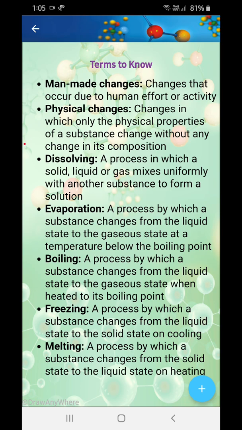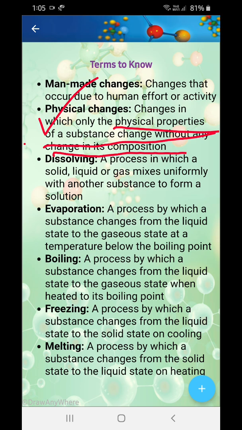Okay, physical changes. These two are very, very important: physical change and chemical change. You will come across them. Physical changes are changes in which only the physical properties of a substance change without any change in its composition. Whatever is happening inside is not changing. The composition is not changing. The outside looks are changing, but the inside particles, the components by which it's made, are not changing. Just the looks are changing.